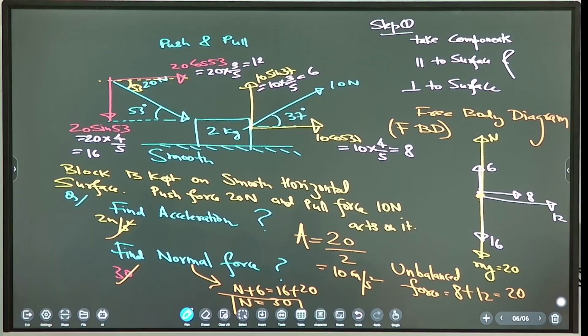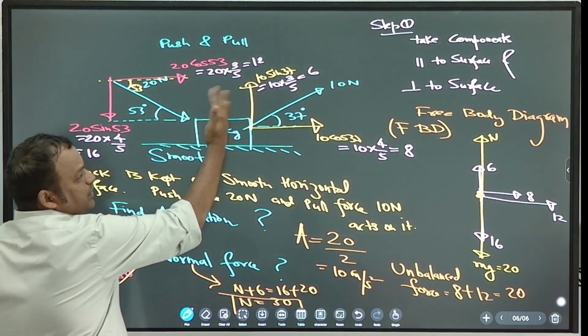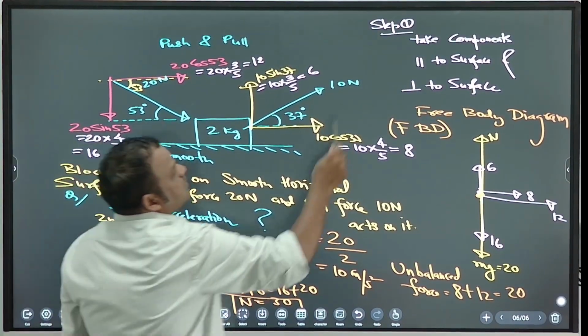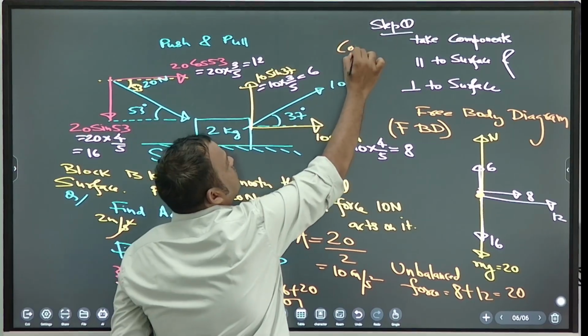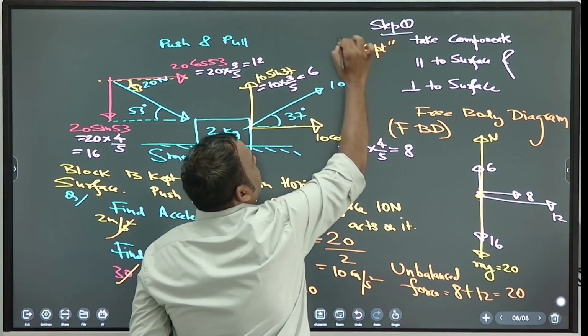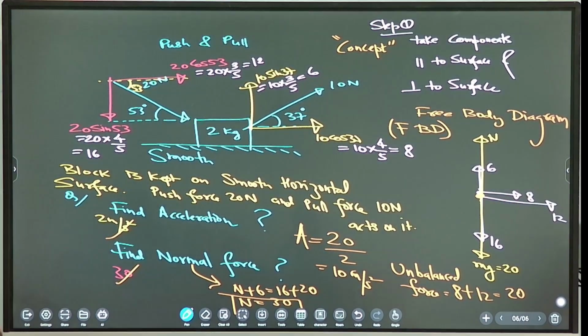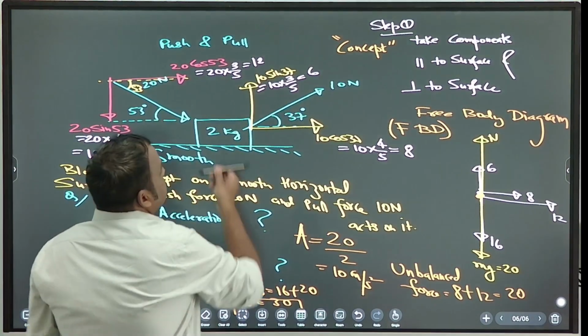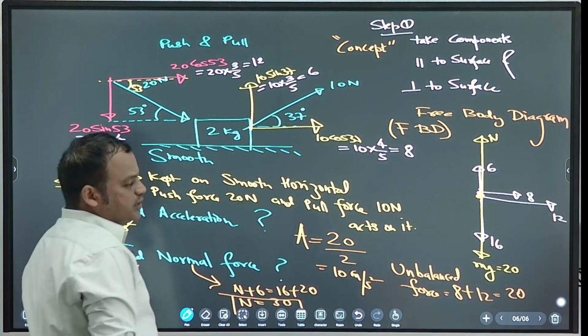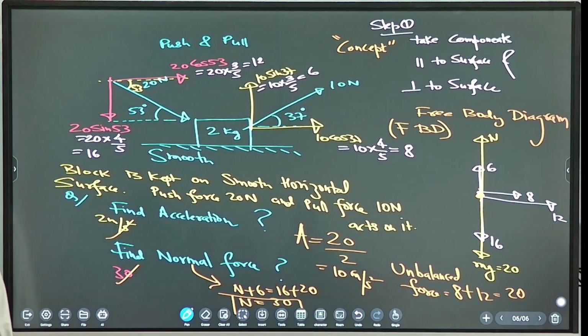So this is the concept, breaking of force. This is step one, applying the concept. When force is inclined, take components parallel to surface and perpendicular to surface. Clear?